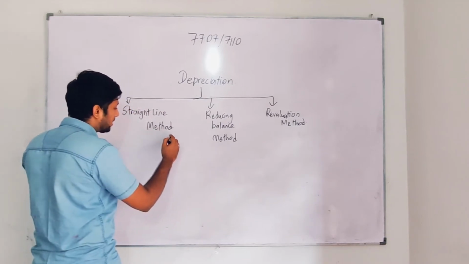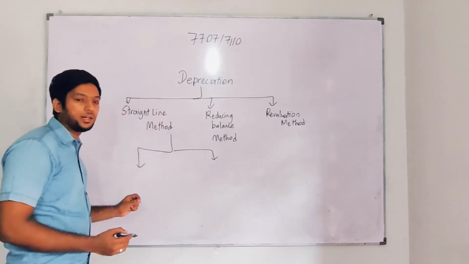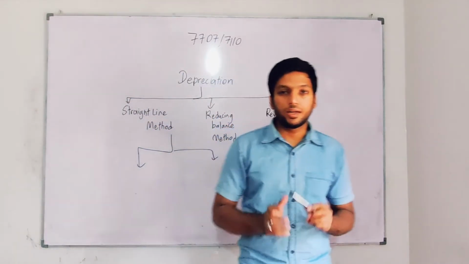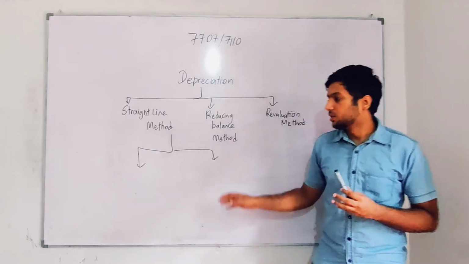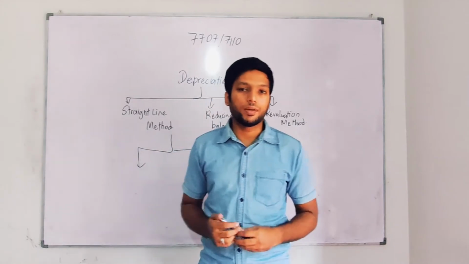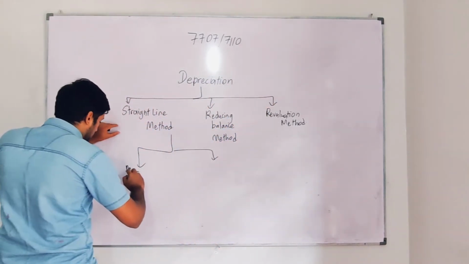To calculate the straight line method, there are actually 2 methods. You can use either one of these methods, but the examiner will specify in your paper which method you need to use. First of all, I'll teach you the formula, and then I'm going to apply it with a sum. Okay, just look at the board. Now here, I'm going to teach you method 1.